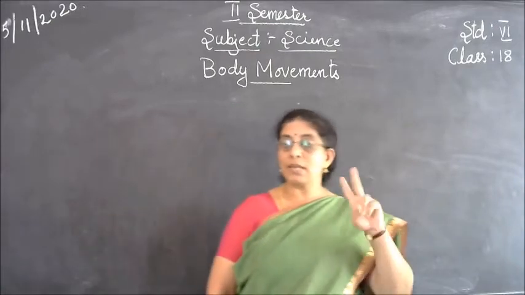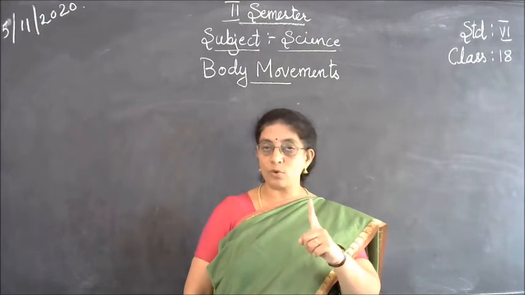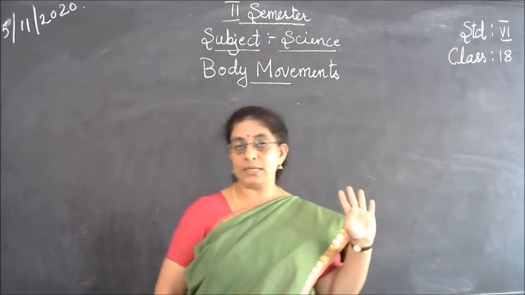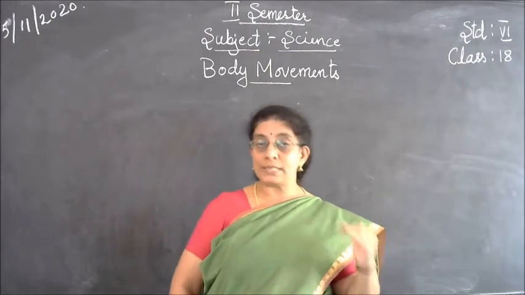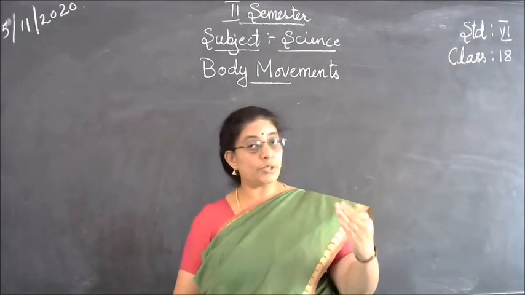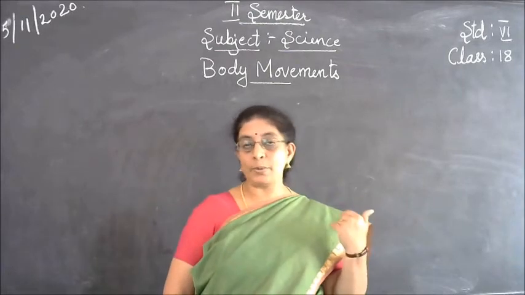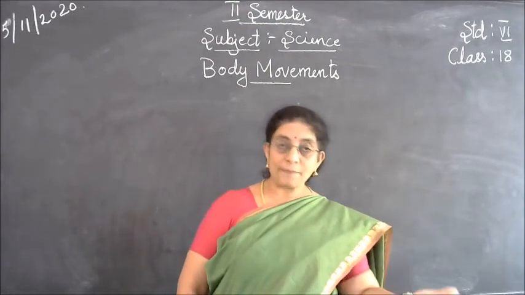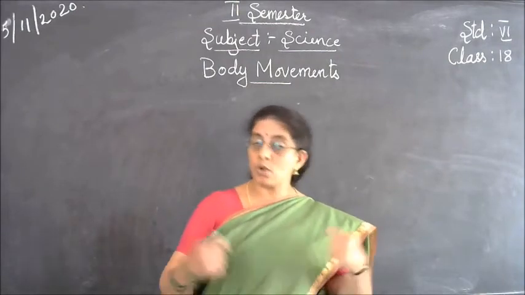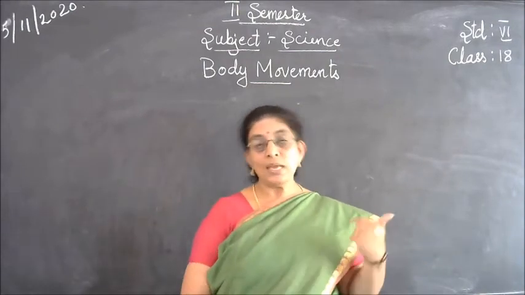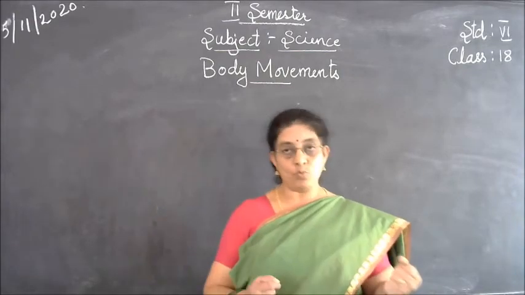So remember, in movements you have got two types. One is voluntary movement and one is involuntary movement. Now when I say voluntary movement, if you want to run, you can run. You want to jump, you can jump. You want to skip, you can skip. You want to do jogging, you can do jogging. You want to do exercises, you can do exercises. So all these show your body movements.